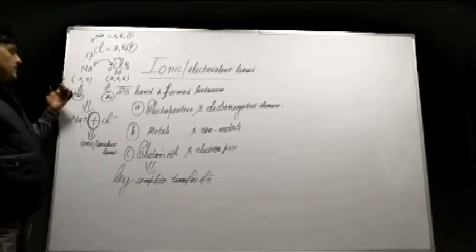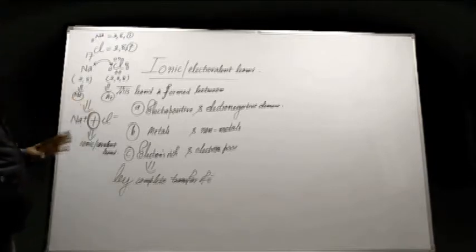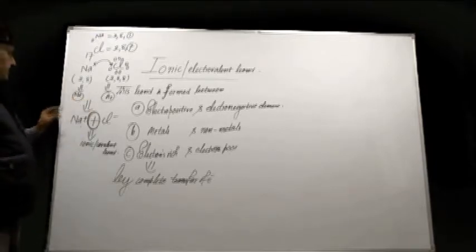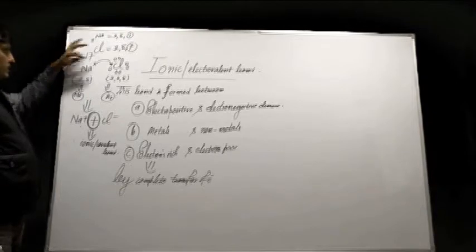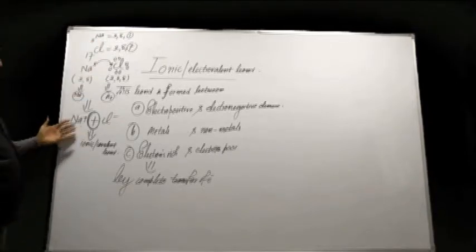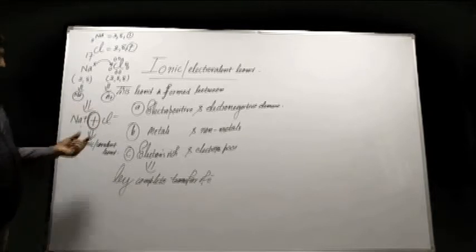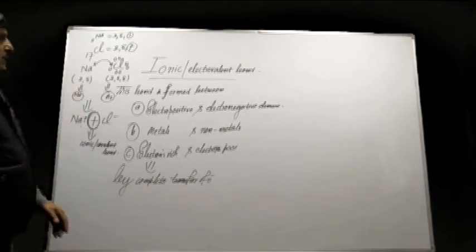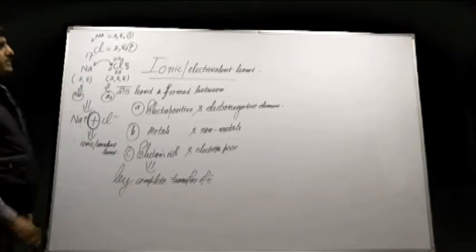Remember, metals are electropositive, non-metals are electronegative. Metals have tendency to lose electrons easily, non-metals have the tendency to gain electrons to form anions, and these cations and anions bind together by electrostatic force of attraction, and that is called ionic bond or electrovalent bond.